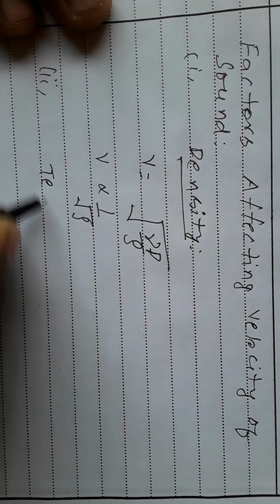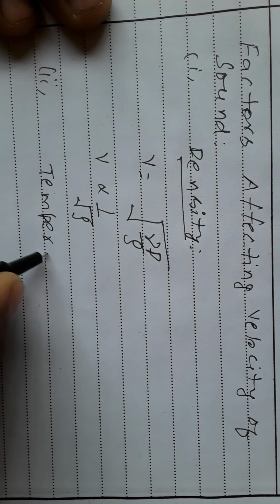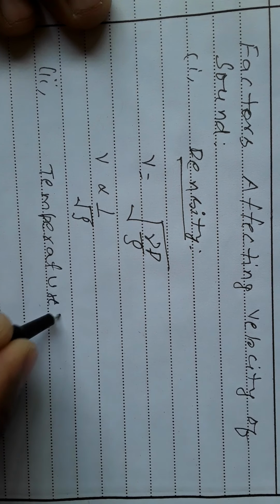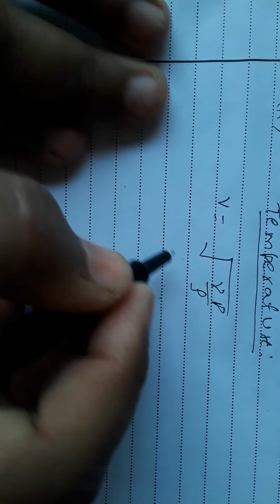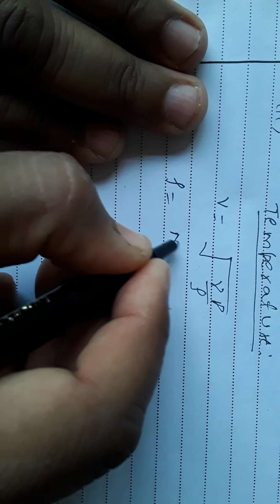Second is temperature. We know that v is equal to under root gamma p by rho. And we know density is equal to mass upon volume.